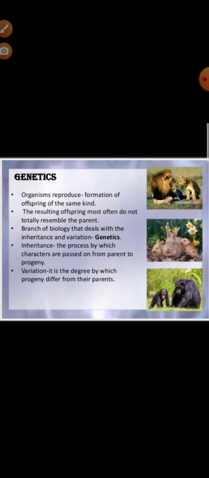What is inheritance or heredity? The process by which the characters are transferred from one generation to the next generation is called inheritance or heredity. The differences in traits of individuals of a progeny from each other and from their parents are called variation. And the branch of science which deals with inheritance and variation is called genetics.